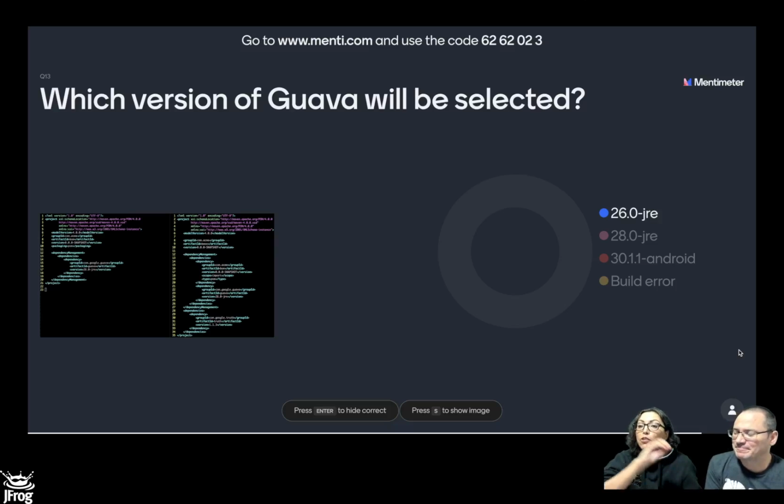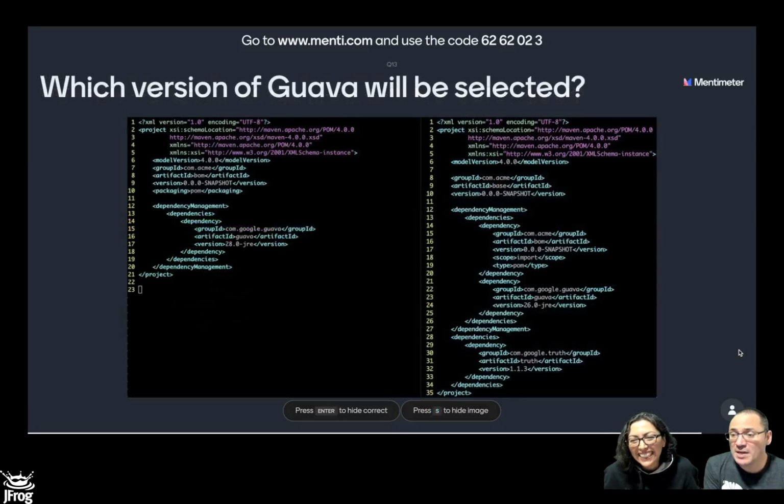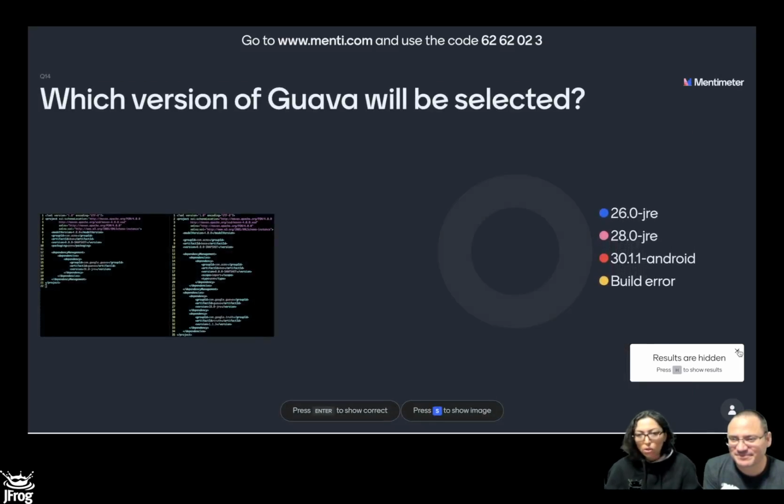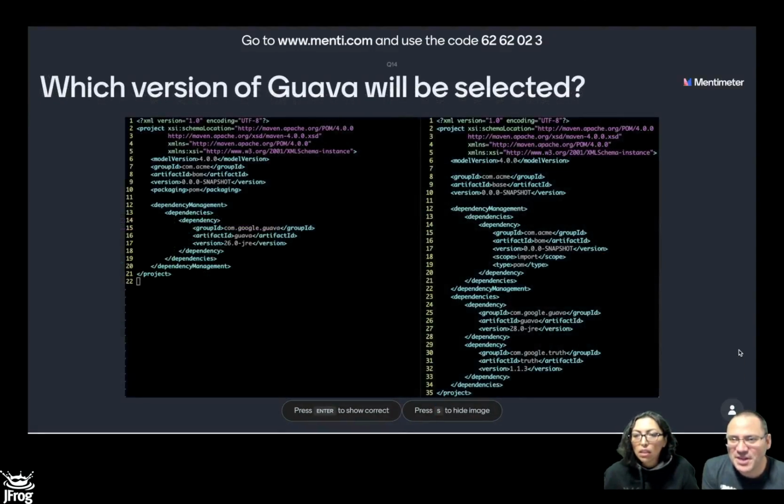Why? Even if you import it, think about like writing with pencil. And what you write in your consumer is with pen. Pen wins pencil. Right, so no matter what we say in the dependency management block when we import it, as long as we have an explicit dependency or an explicit version there, it is going to win. It doesn't matter if you import it before, after, or something. And I like my analogy better. But anyway, so consumer wins. Consumer knows best.